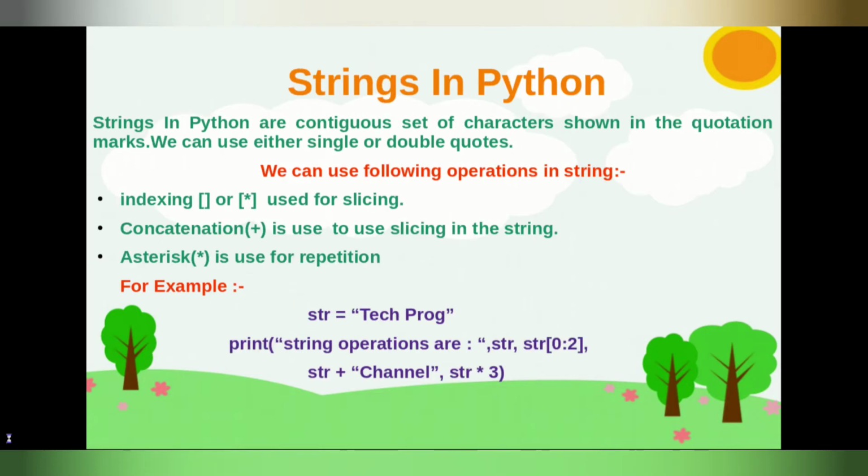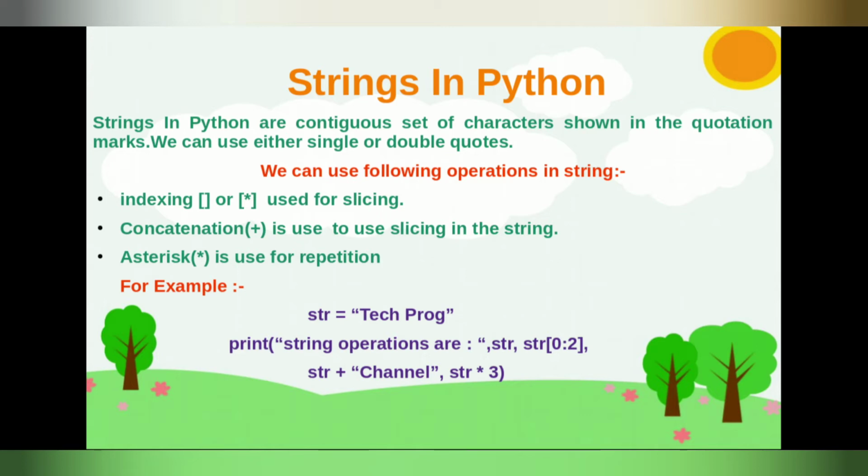Our next data type is strings. Strings are a contiguous set of characters shown in quotation marks. We can use either single or double quotes here. If you watch my previous video on indentation, I used these strings in the print statement.